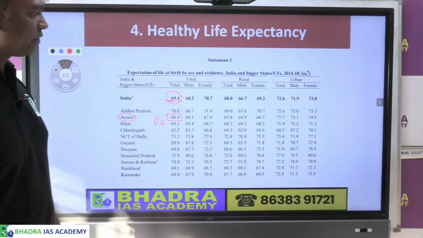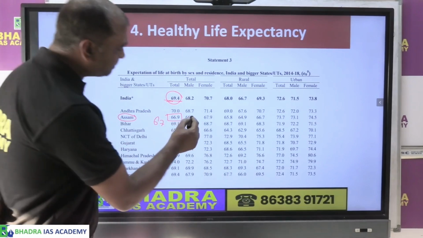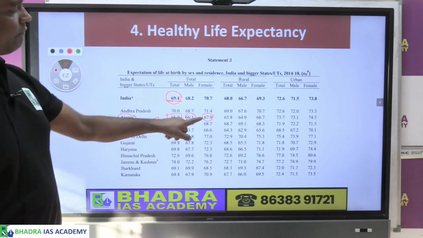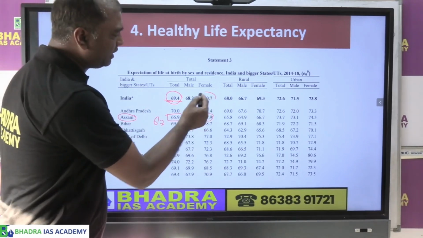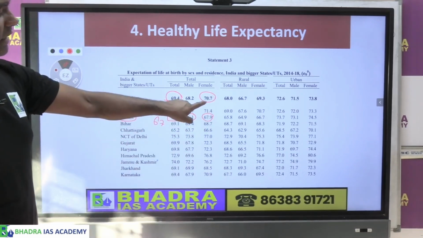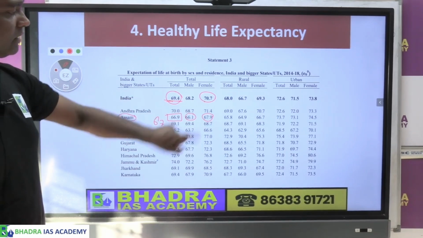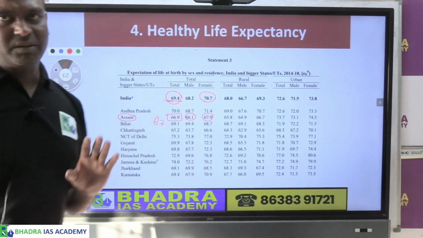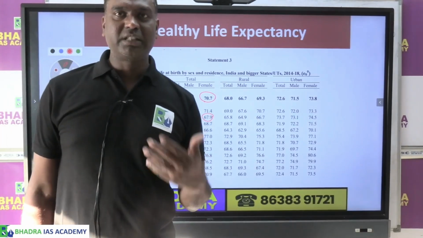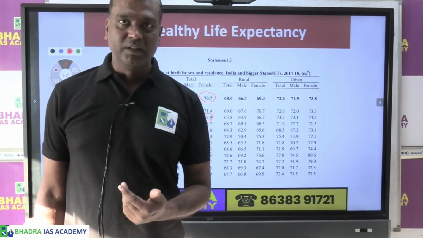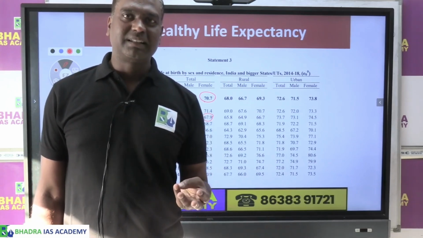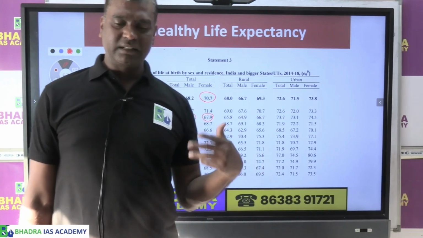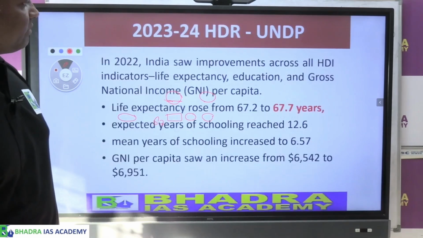That is another issue. Also, if you look at male and female, normally the female life expectancy is more. Even in India, female life expectancy will always be more than the male. That's a very general trend. So from the exam point of view, we have to know these basic statistics about our state: the urban population, the life expectancy, IMR, MMR, and then the rural urban population divide.